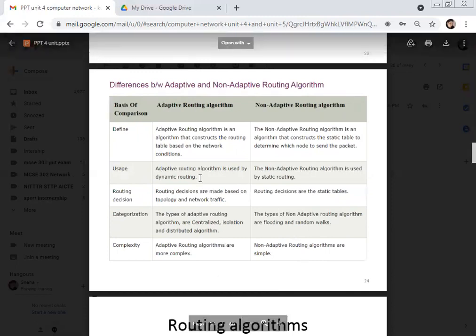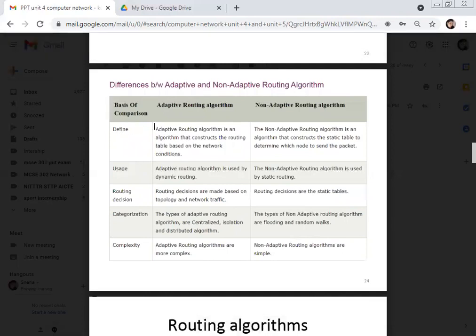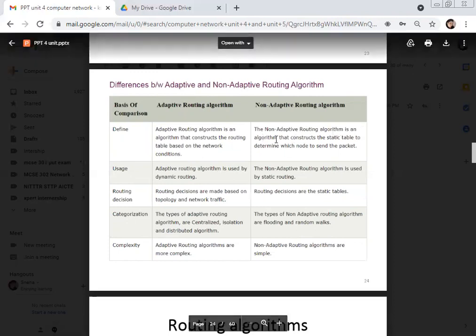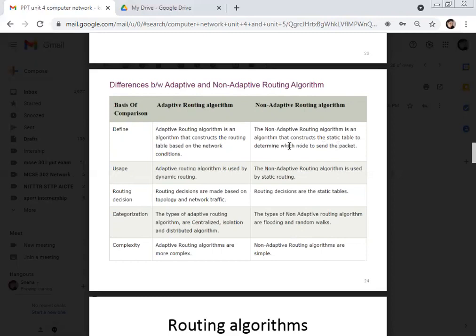So let's discuss this. What is the basic definition of adaptive routing algorithm? Adaptive routing algorithm is an algorithm that constructs the routing table based on the network condition. Whatever will be the network condition, it will adapt to that particular condition. Non-adaptive routing algorithm is an algorithm that constructs a static table to determine which node to send the packet to. Its working is basically based on the static table. We need to maintain the static table by which we can decide on which particular route we have to transfer the data.